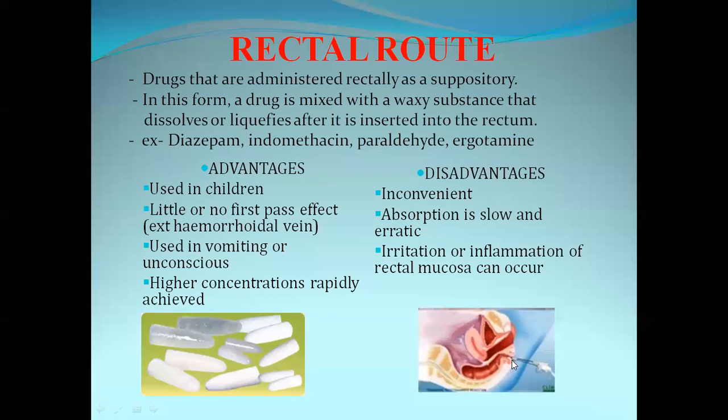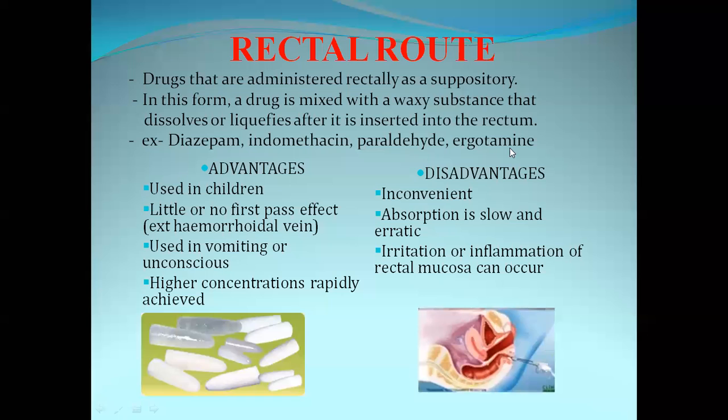What is going to happen when this suppository is placed? Because of its waxy nature, once this preparation is kept in the rectum, it will get dissolved. The drugs given by the rectal route are diazepam, indomethacin, and others.